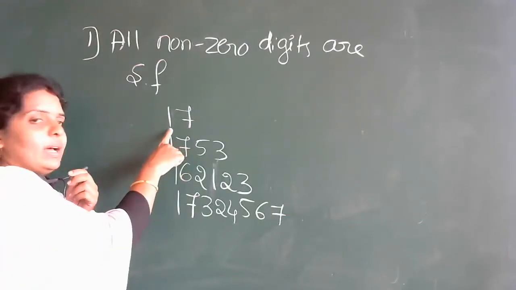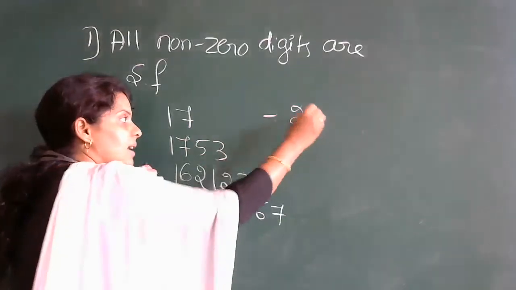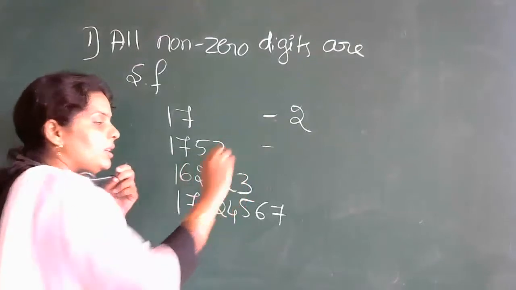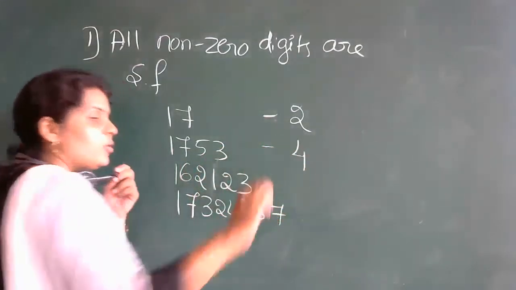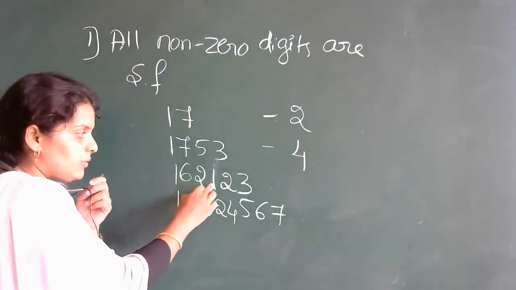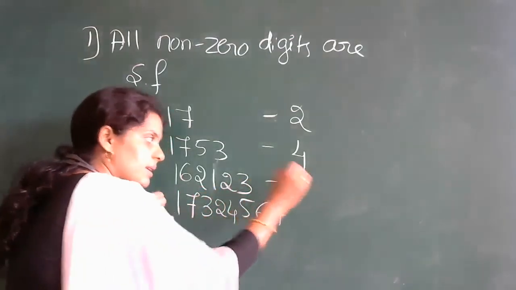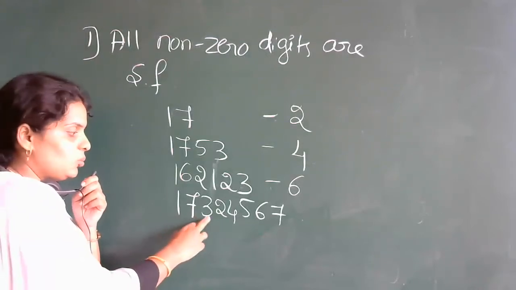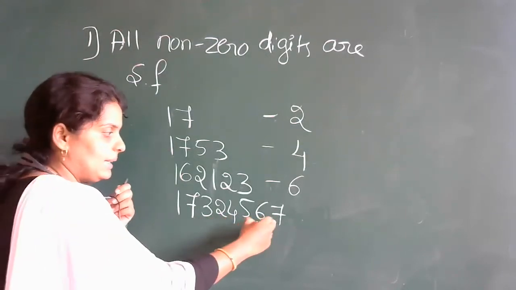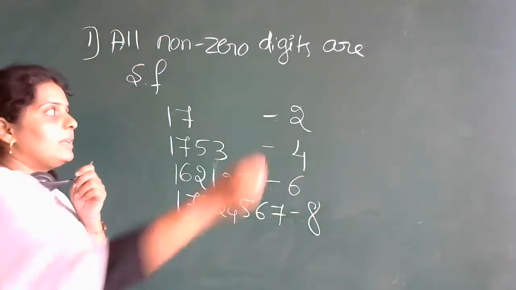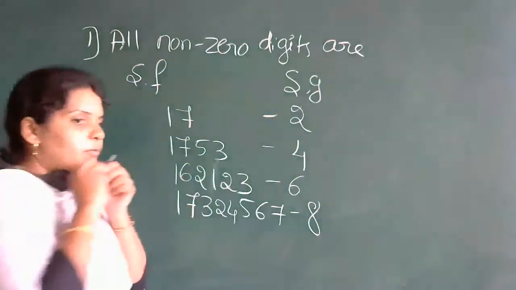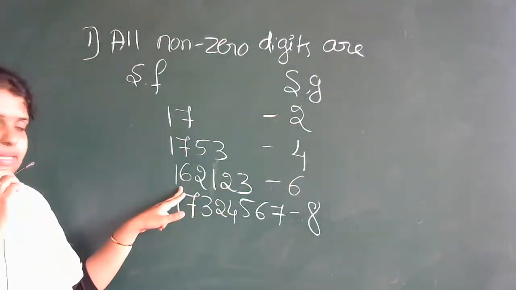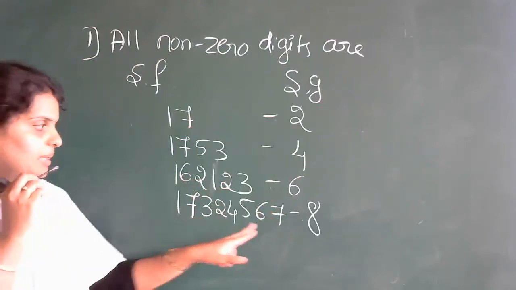Here you can see 1, 2. So significant digits are 2 here. Next example, 1, 2, 3, 4. So here the significant figures are 4. Next example, 1, 2, 3, 4, 5, 6. So the significant figures are 6 here. Last example, 1, 2, 3, 4, 5, 6, 7, 8. So the significant figures are, in the first example 2, in the second example 4, in the third example 6, in the last example 8.